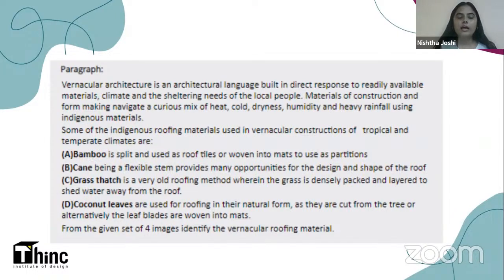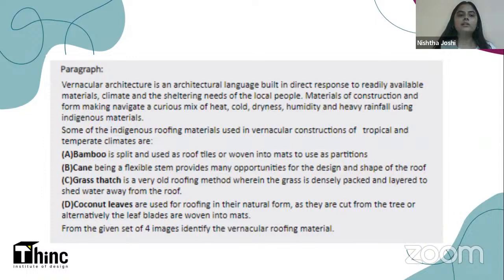Materials of construction and form making navigate a curious mix of heat, cold, dryness, humidity, and heavy rainfall using indigenous materials. Some of the indigenous roofing materials used in vernacular constructions of tropical and temperate climates are... Please note that here they are talking about the materials used in just one particular type of climatic zone, which is the tropical and temperate climatic zone.